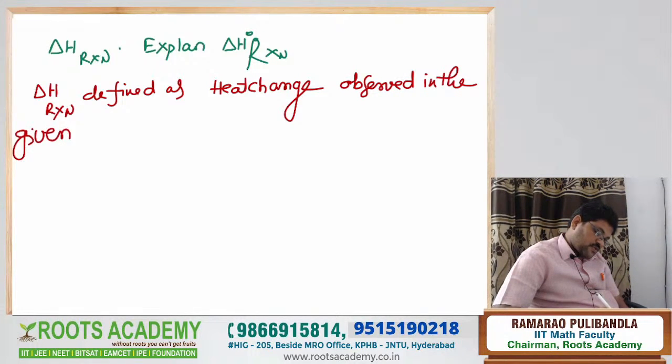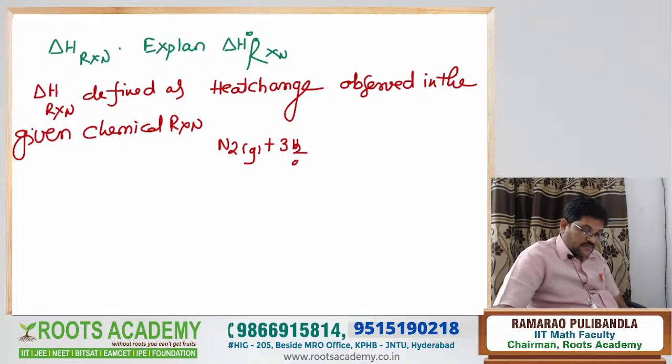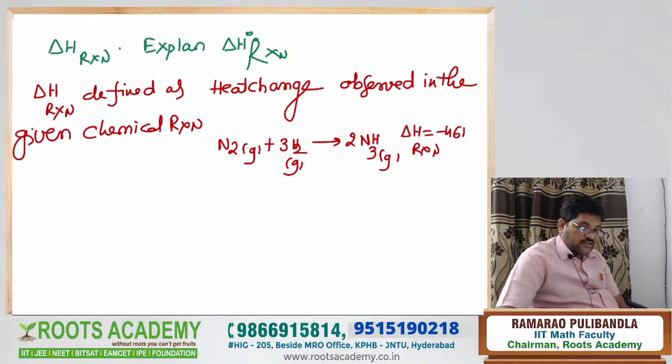Heat change observed in the given chemical reaction is called enthalpy change of reaction. That means N2 gas plus 3H2 gas gives rise to 2NH3 gas. Heat change of the reaction observed as minus 46 kilocalorie. This is the enthalpy change of the reaction.